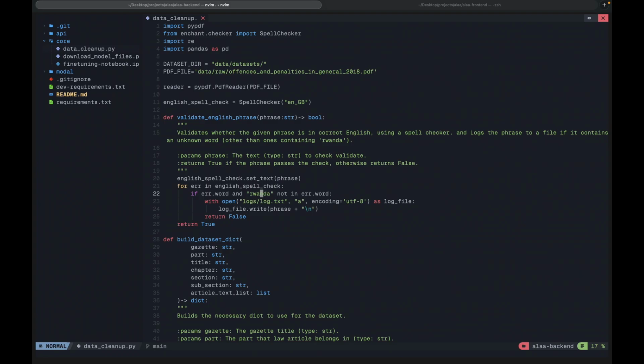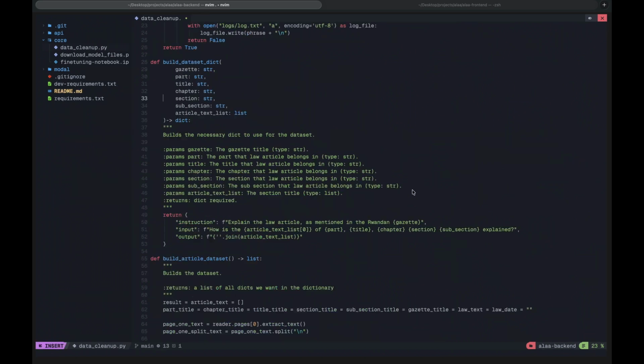If a phrase contains Rwanda, like Rwandans, Rwandese, Rwanda, then that one will be ignored. And because I want to keep track of what happens, everything that is ignored is going to be put in a log file, so that I can verify after.